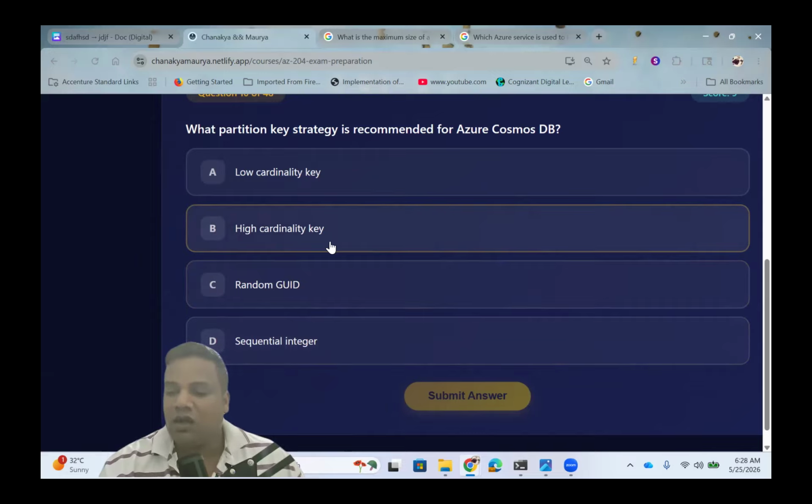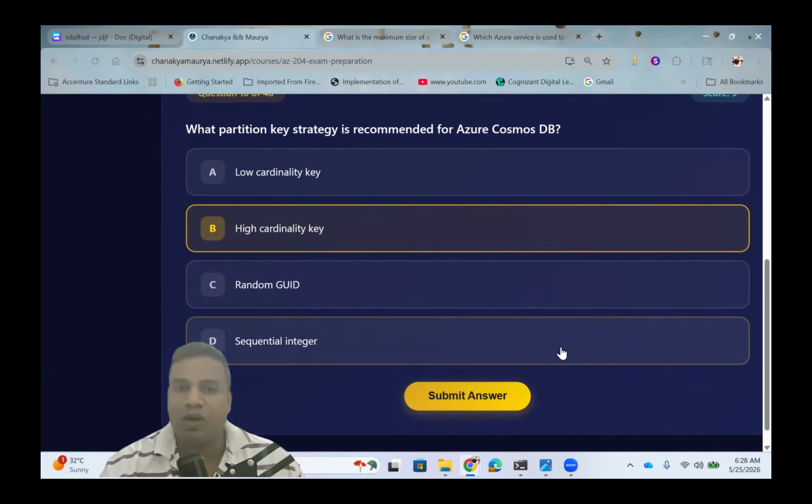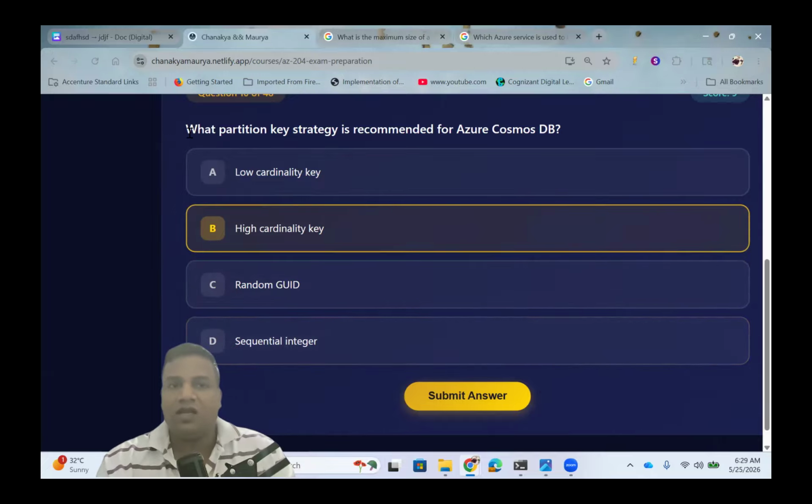Avoiding hot partitions, so this is correct. It means distributing requests evenly across many logical partitions. So this is the strategy we recommend for Azure Cosmos DB, logically avoiding hot partitions. For avoiding hot partitions, you can also search if you have any doubt.